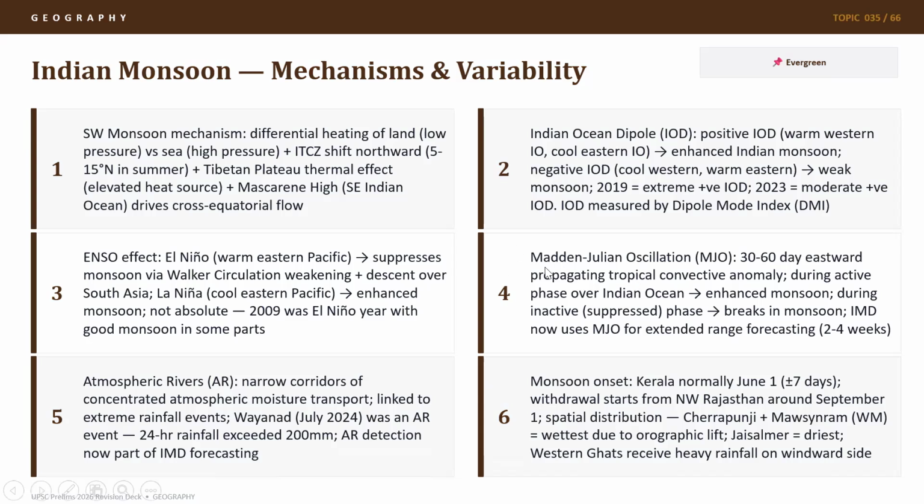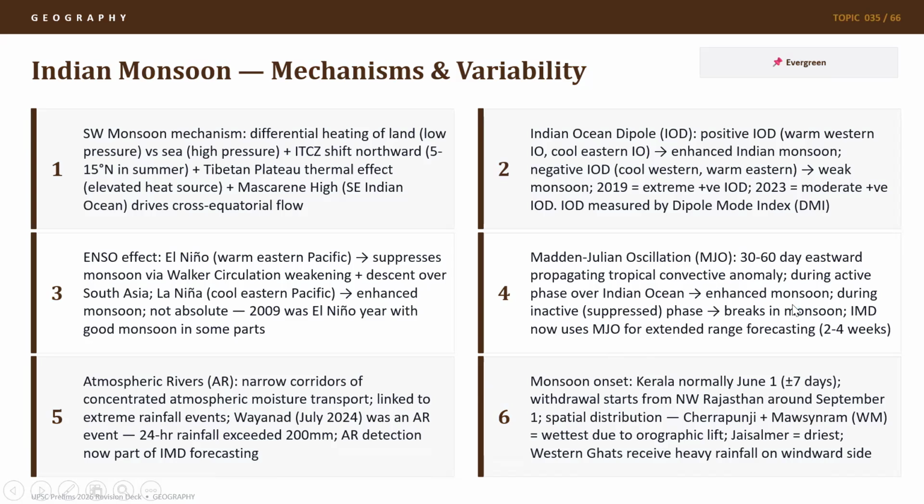We also have something called Madden-Julian oscillation, or MJO, which is a 30 to 60 day eastward propagating tropical convective anomaly. Now it happens in the tropics, and it is convective in nature because it is happening through fluids, and it is an anomaly which happens for 30 to 60 day eastward movement. During active phase over Indian Ocean, it leads to enhanced monsoon, while during inactive phase, it leads to breaks in monsoon. IMD now uses MJO for extended range forecasting of 2 to 4 weeks.